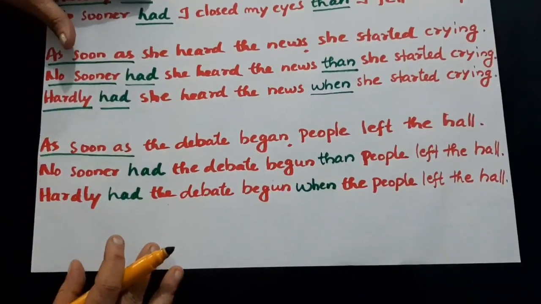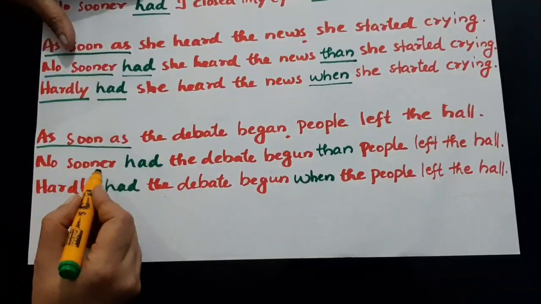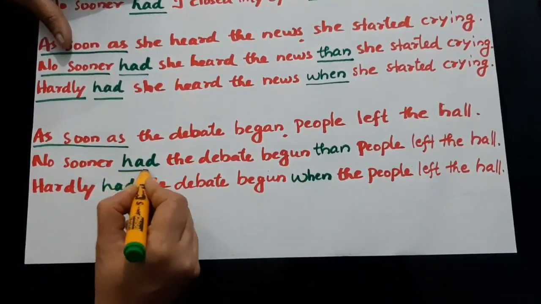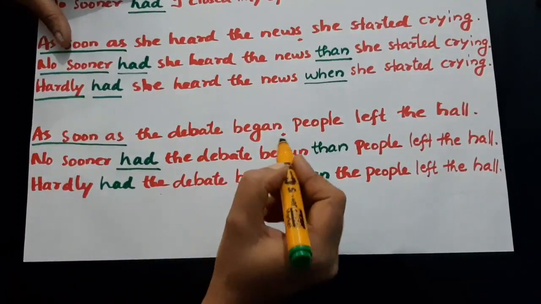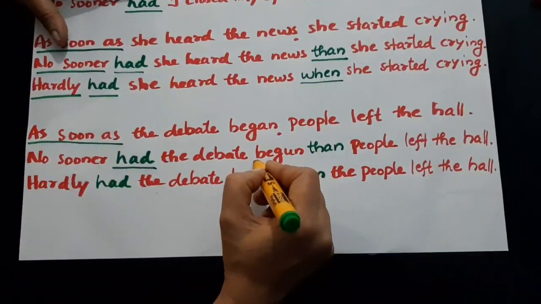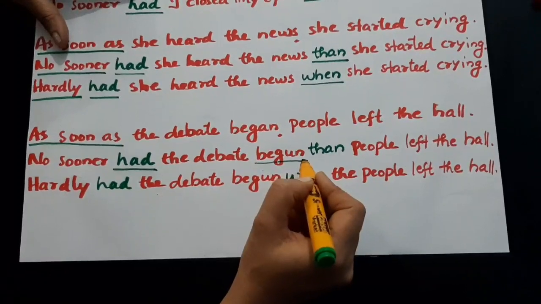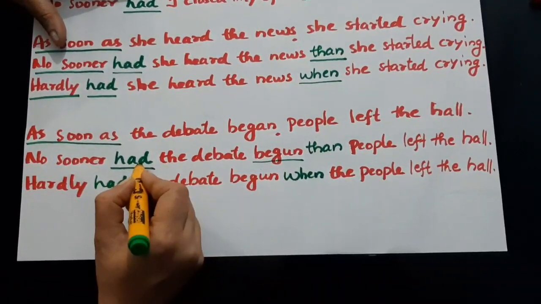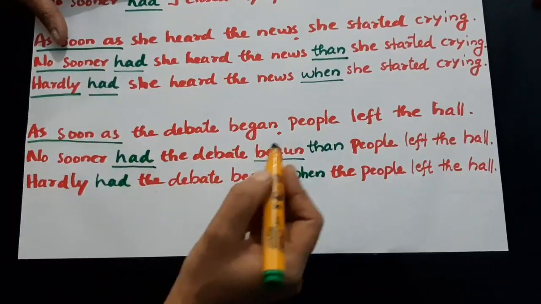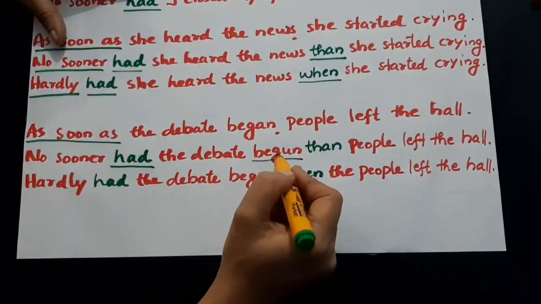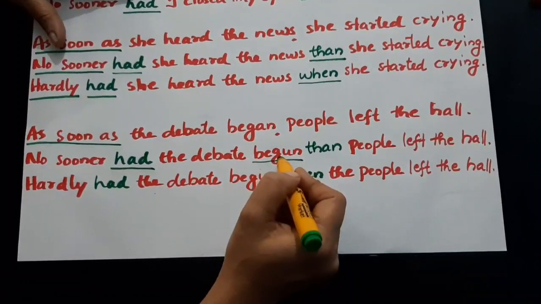First of all, no sooner, and we have had here. No sooner had the debate, take care of this, begun. Had means it is past perfect. Past perfect will always follow the V. It will always take the third form of verb only. That is what you need to take care of.